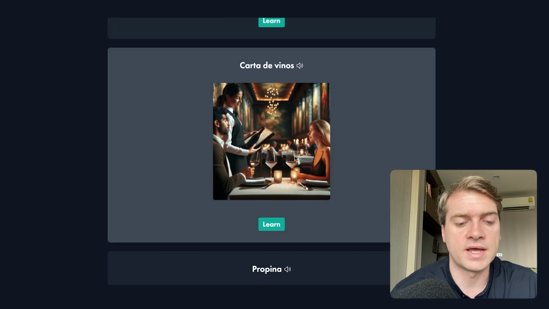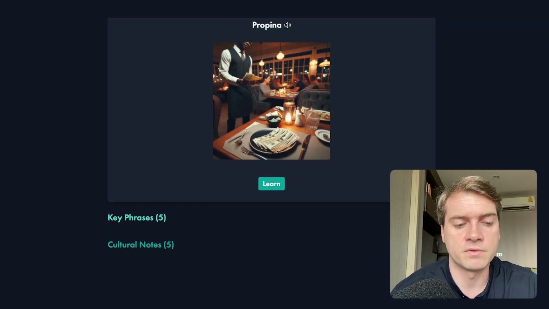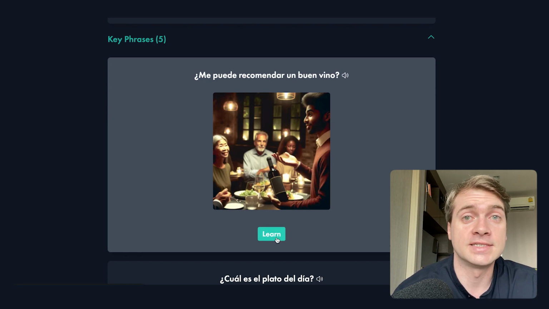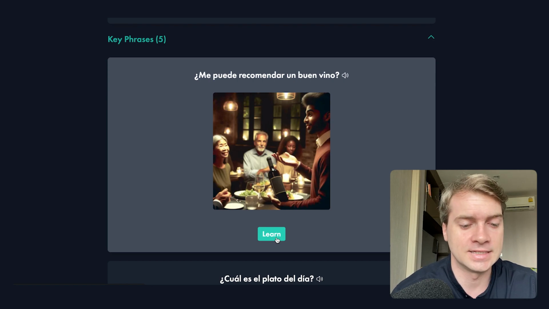And then we also have the key phrases section. So here, when we expand on the key phrases, now we see it's more than just one word. We have the full phrase. And again, we can just click on this sound icon. ¿Me puede recomendar un buen vino? And now we have that phrase to ask, can you recommend me a good wine, right? Obviously a very important phrase for fine dining in Spanish.